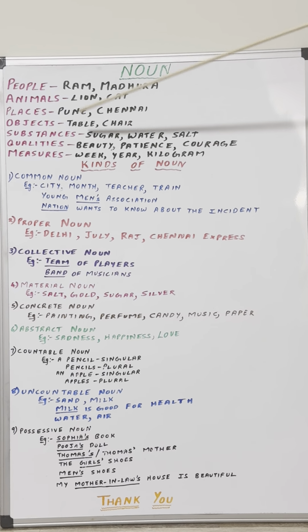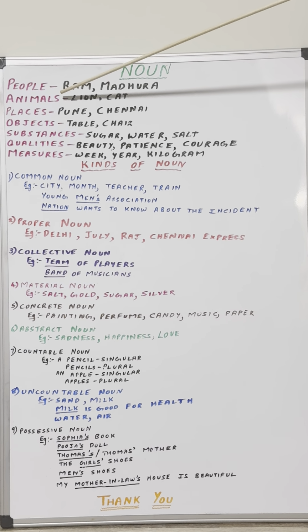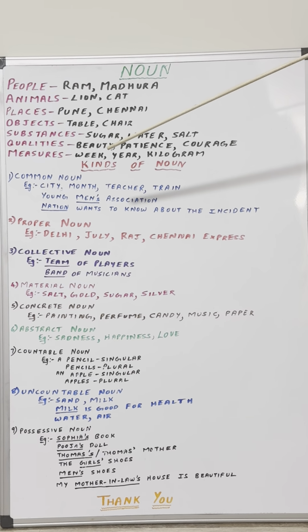Now all these are the names of person, place, animal, thing, quantity, quality or measure of time. So as I mentioned earlier, noun is nothing but the name of person, place, animal, thing, quality, quantity or measure of time. Now there are different kinds of noun. Let us understand each kind of noun in detail with examples.